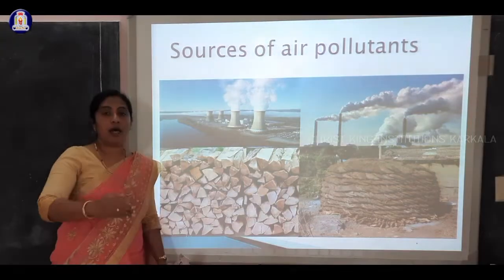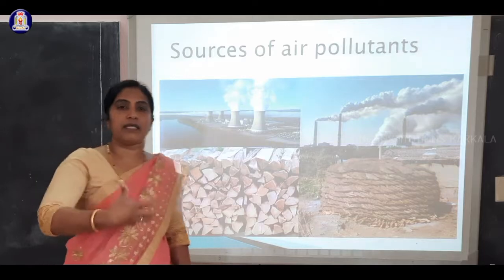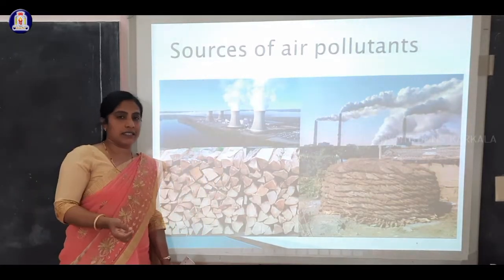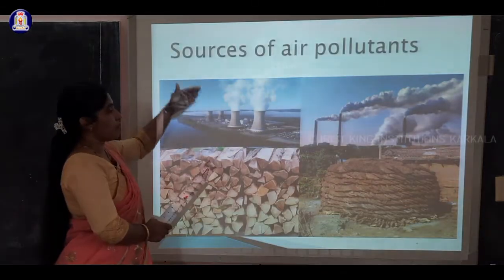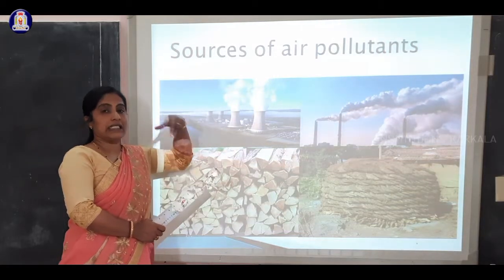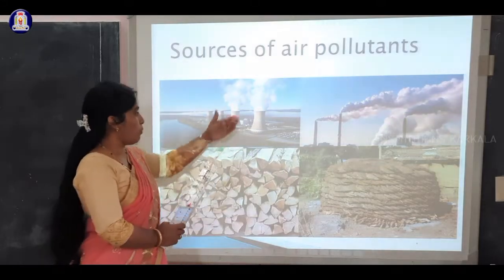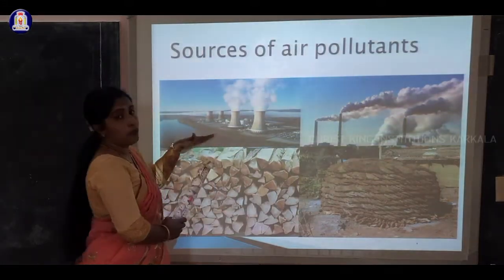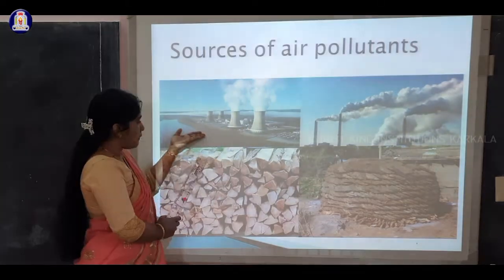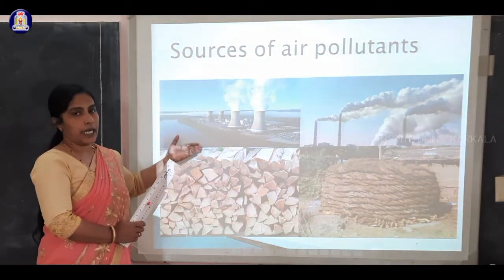Next, what are the sources? Sources are the different places from where poisonous gases, smoke, dust, etc. are released. For example, factories release a high amount of chemicals to nature or the atmosphere. On another side, because they want production, boiling water is released to river sources, where it affects aquatic organisms.